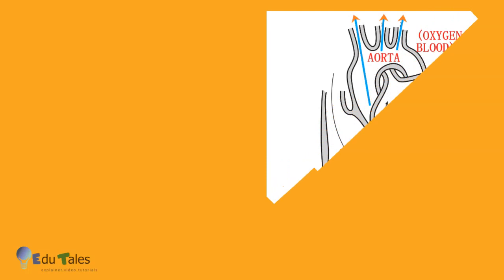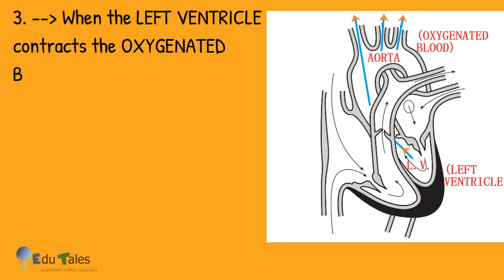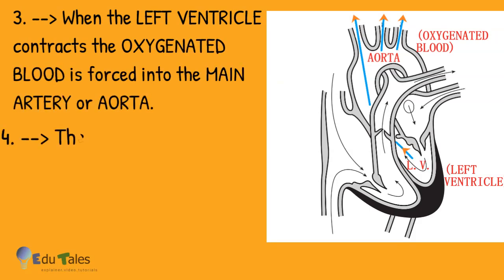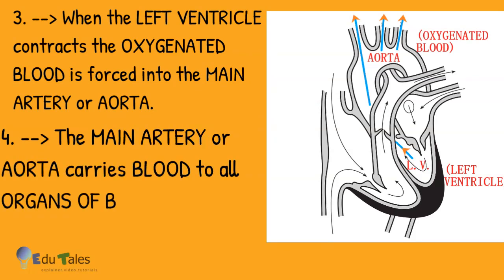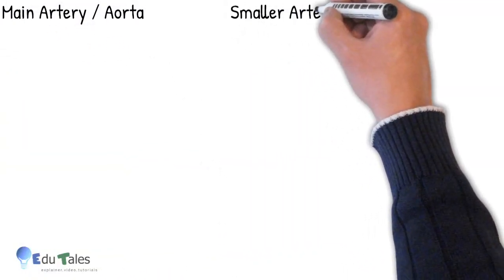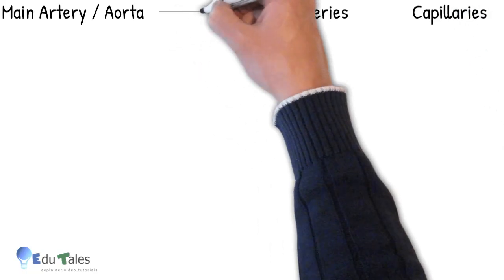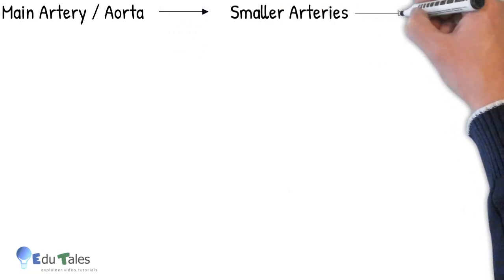Next, now when left ventricle contracts, the oxygenated blood is forced into the main artery or aorta. The main artery or aorta carries blood to all organs of the body except lungs. Observe the diagram. Next, from aorta, blood enters into smaller arteries or arterioles and then finally into capillaries.